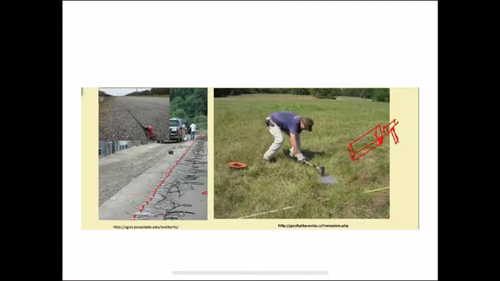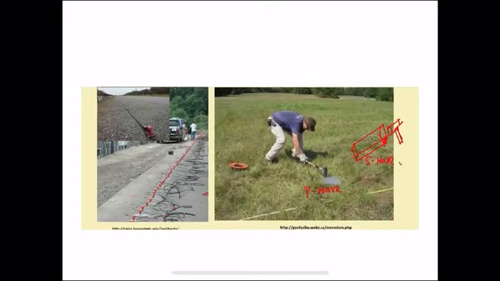So this gives the P wave and this gives the S wave. Depending upon how we generate the wave, we can measure the P wave or the S wave.